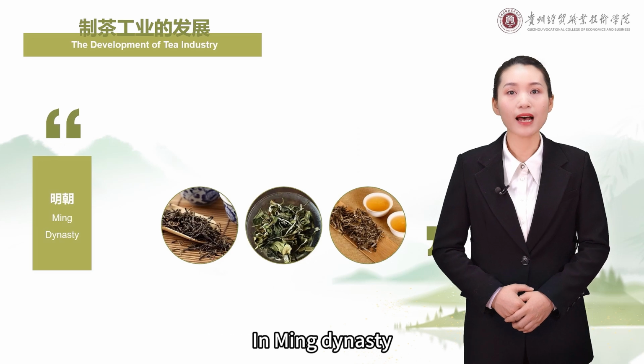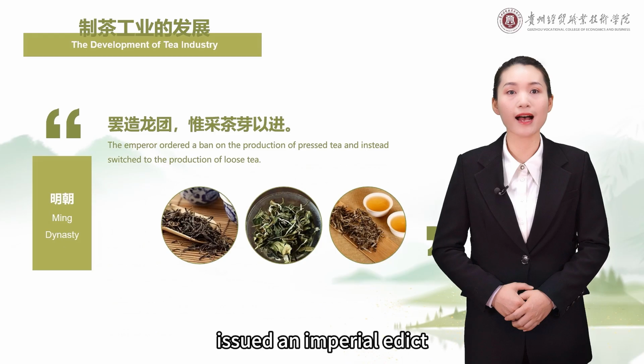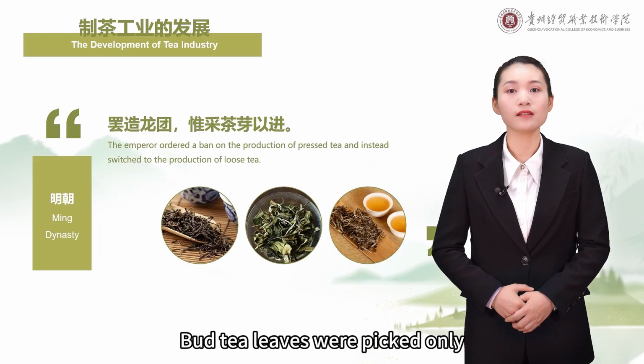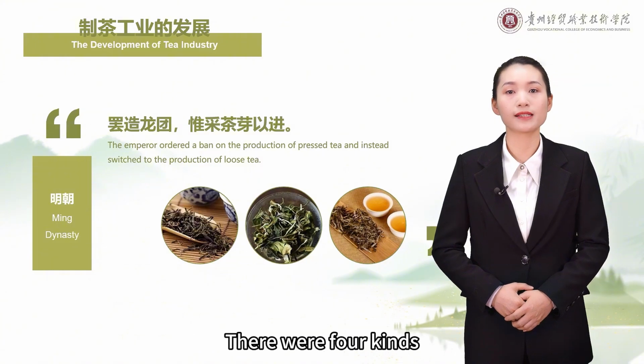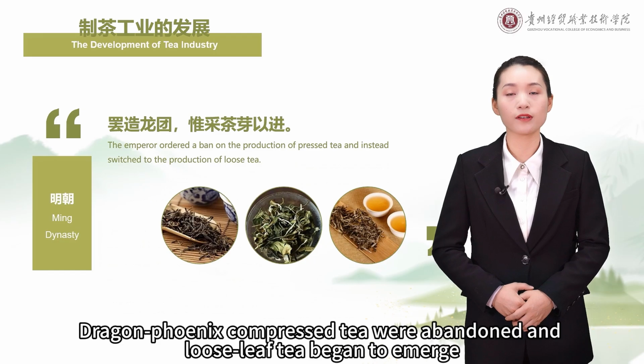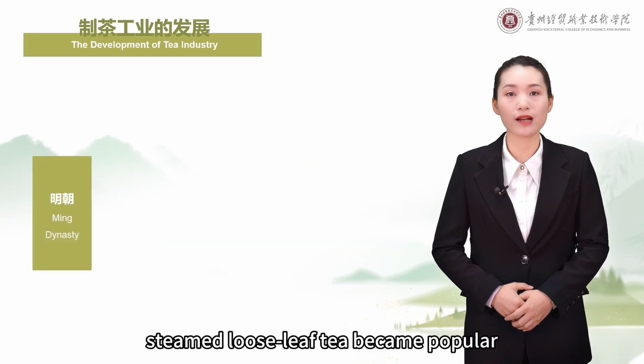In the Ming Dynasty, Emperor Taizu, Zhu Yuanzhang, issued an imperial edict to stop the production of Dragon Phoenix compressed tea. Only Buddha tea leaves were picked. There were 4 kinds, called Tanchun, Xianchun, Chichun, and Sunkun. Dragon Phoenix compressed tea was abandoned and loose leaf tea began to emerge. As a result, steamed loose leaf tea became popular.